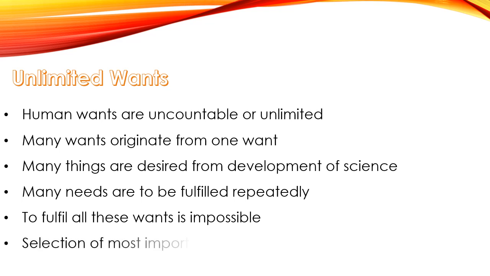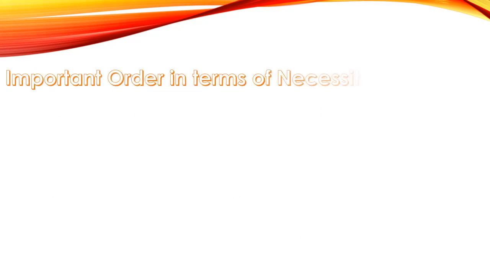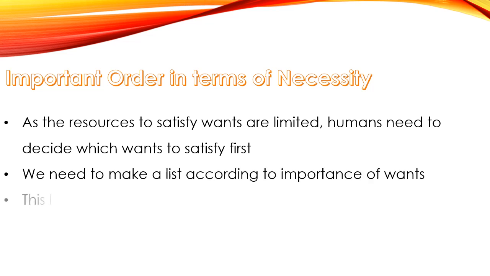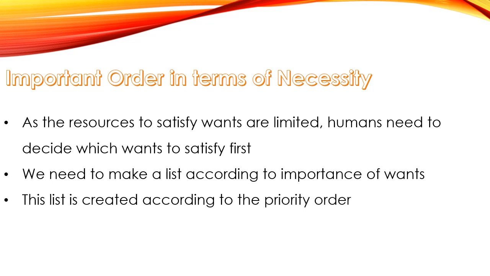So we need to select the most important wants to be fulfilled. We need to create an order in terms of necessity. As the resources to satisfy wants are limited, humans need to decide which wants to satisfy first. We need to make a list according to the importance of wants, and this list is created according to the priority order.